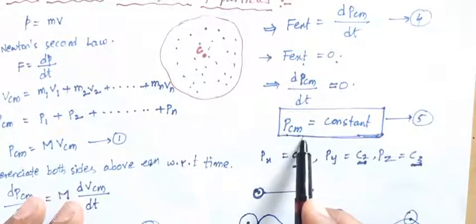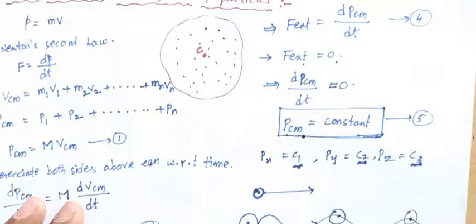The momentum of the center of mass is also constant. There is no change in the momentum or in the direction.